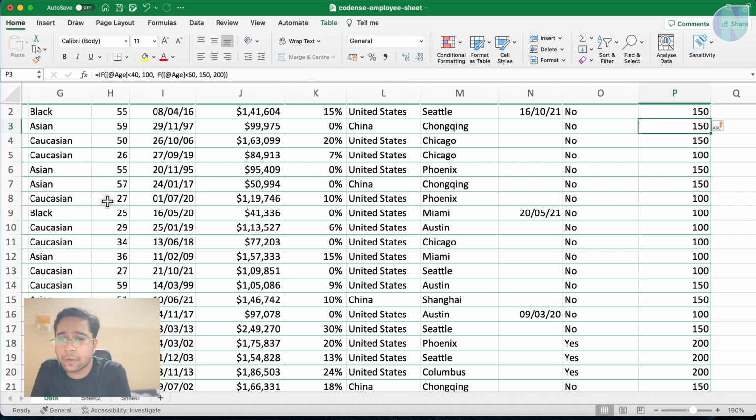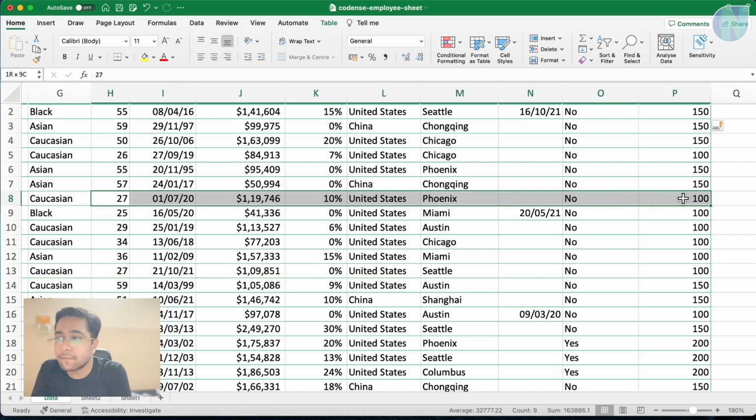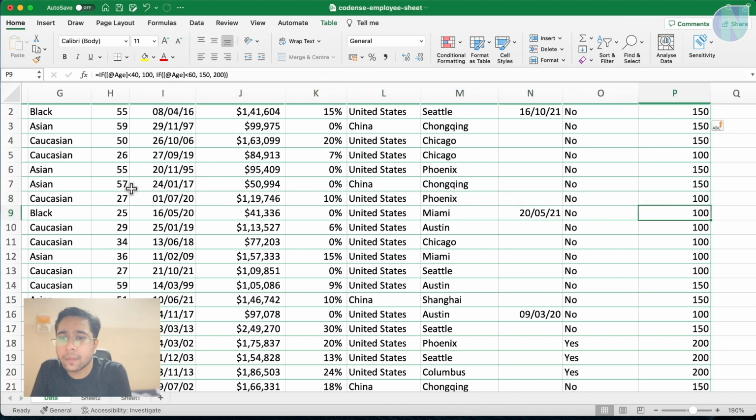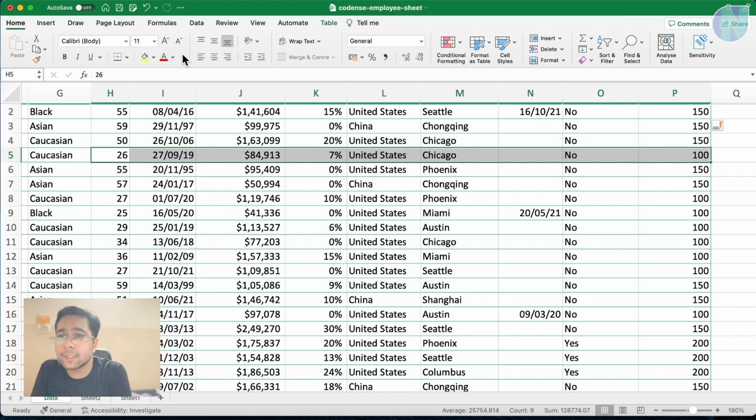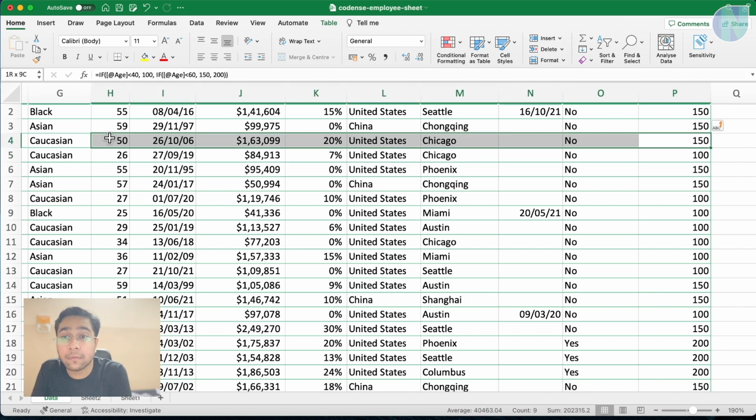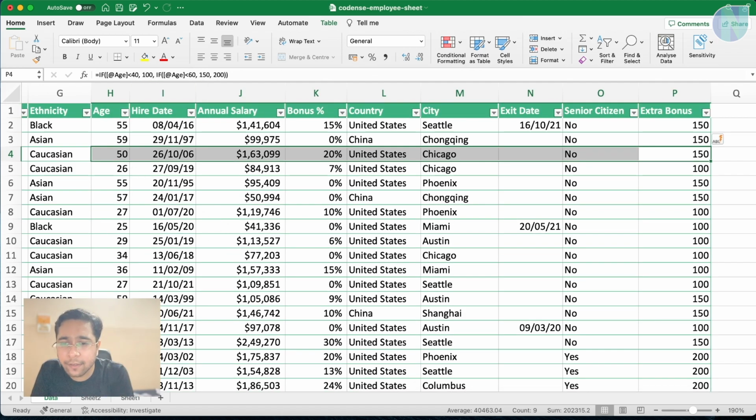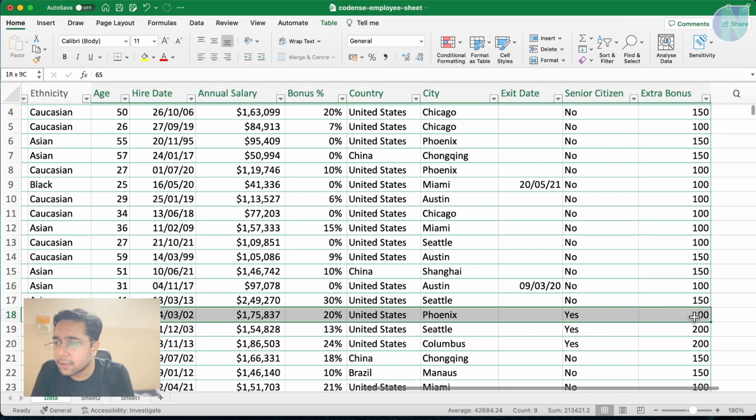If it is less than 40, let's find a person with less than 40. This person is there. So see, this person is less than 40, it is 100. This person is less than 60, so it is 150. And if a person is more than 60, let's find it in the data set, this person. So you can see that person will get $200.